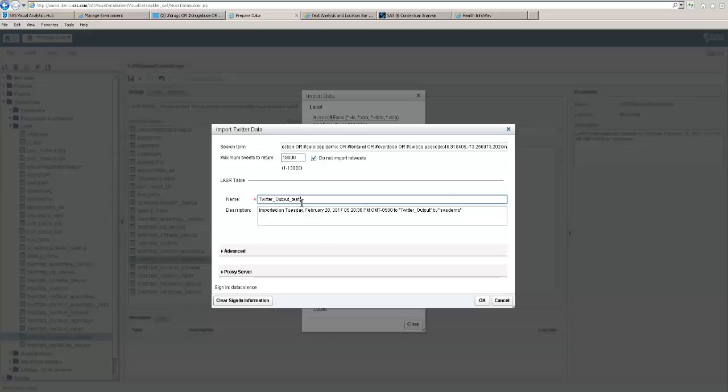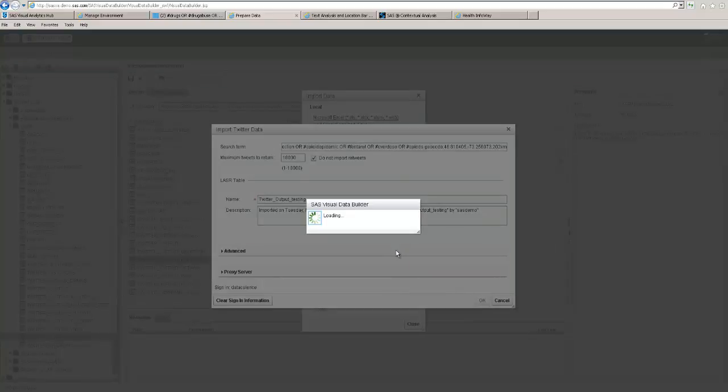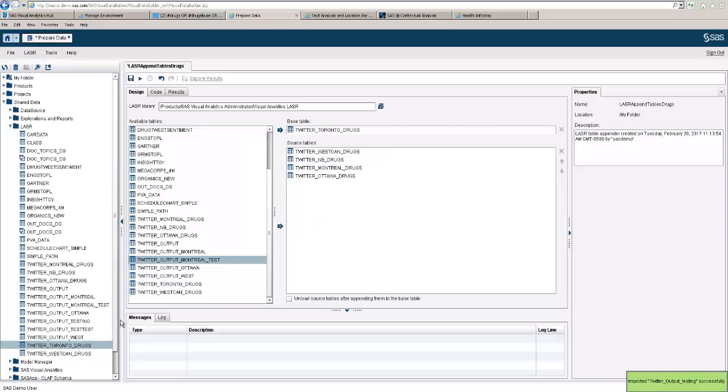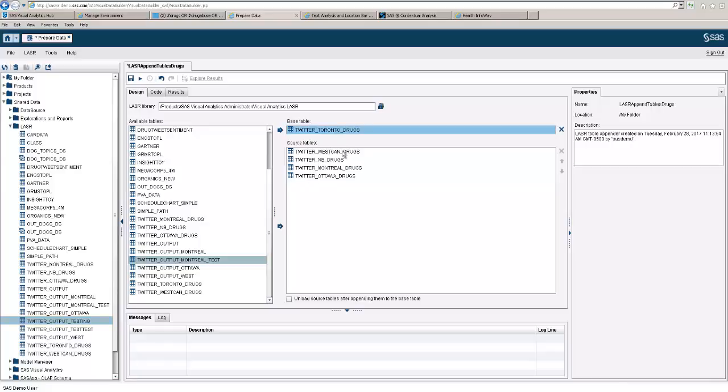Testing. So we're going to see how fast we can actually get these results. It's actually running a query on Twitter. And voila, there we go. That's our output testing. For the sake of time, I've already done a search in Toronto, West Canada, near New Brunswick, near Montreal, and Ottawa. And here's the main table, and I'm appending all these different tables together to create one big table.